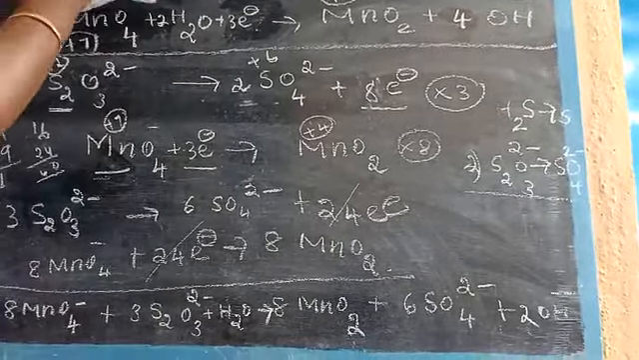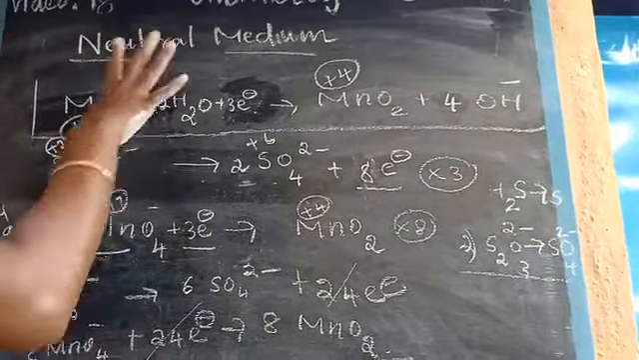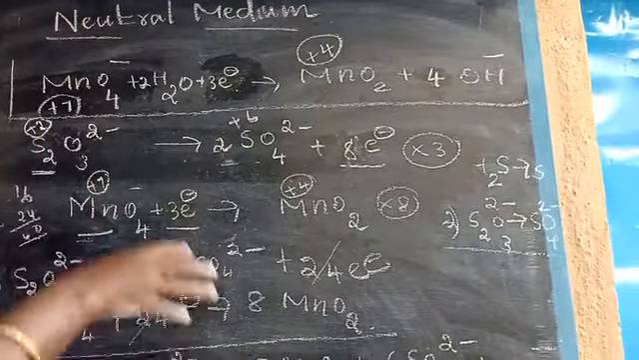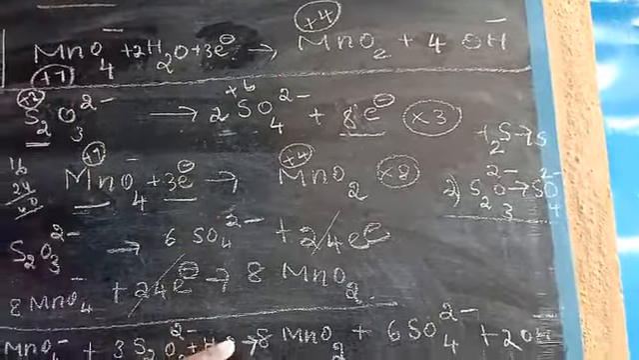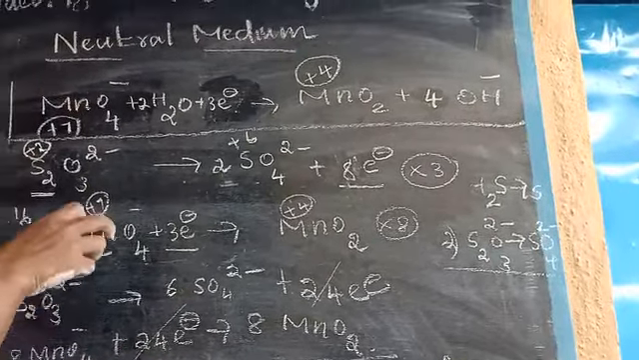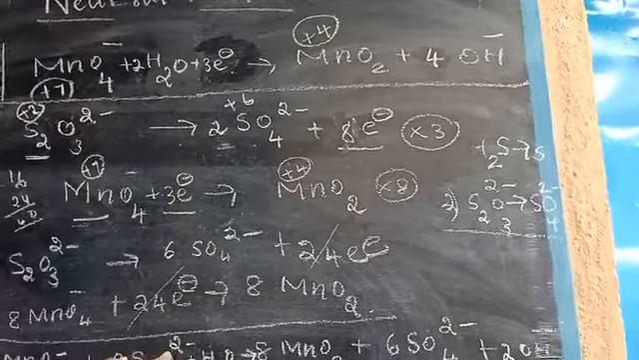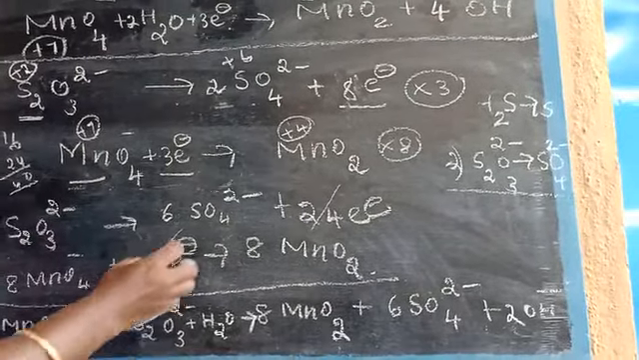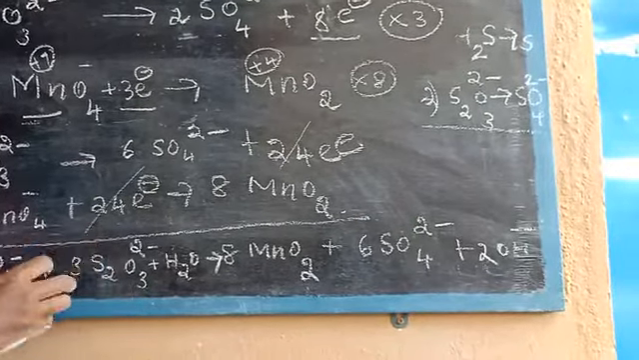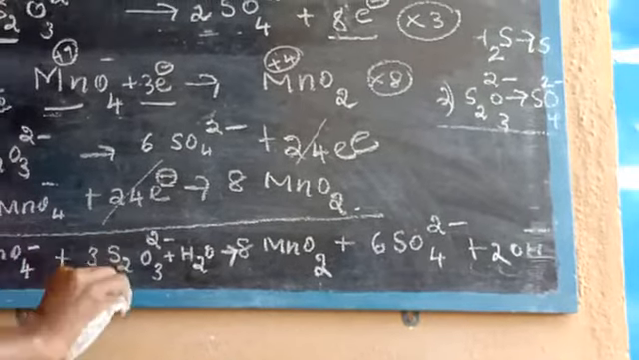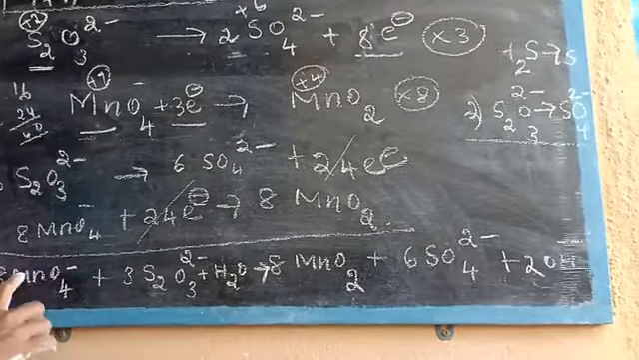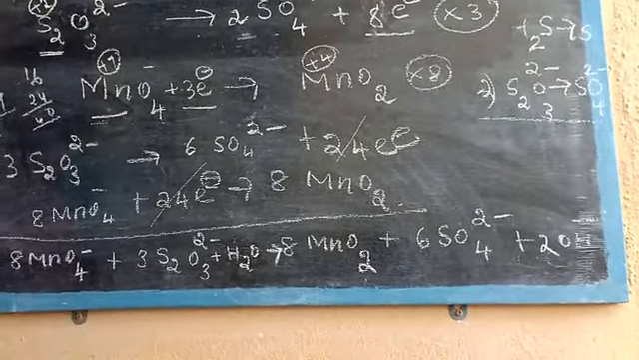Okay children, so this neutral medium is over. In the neutral medium, MnO4 minus is converted into MnO2. This MnO4 acts as an oxidizing agent. That means this MnO4 helps S2O3 2 minus to be converted to SO4 2 minus, making the next species involved in the oxidation. So we call this substance an oxidizing agent.